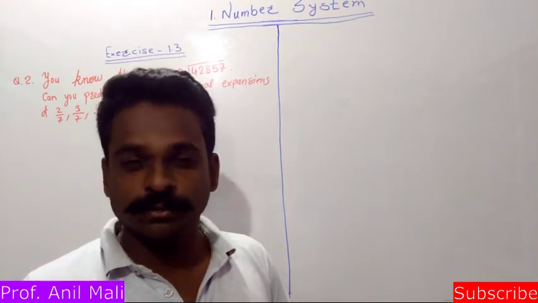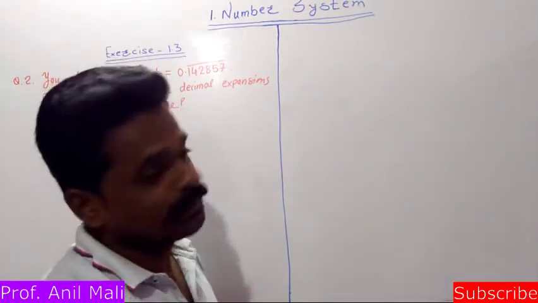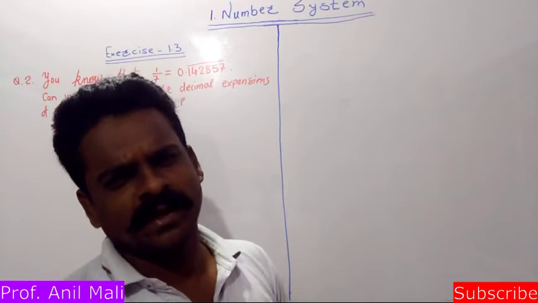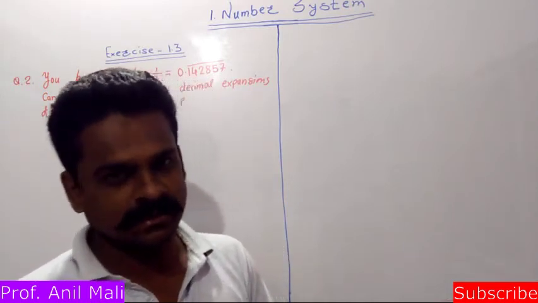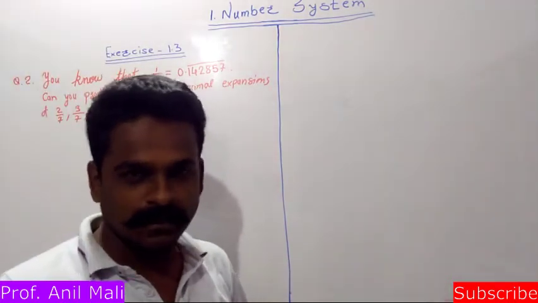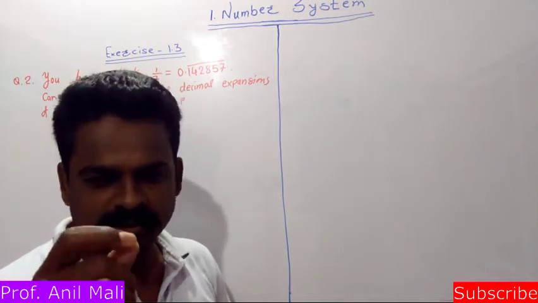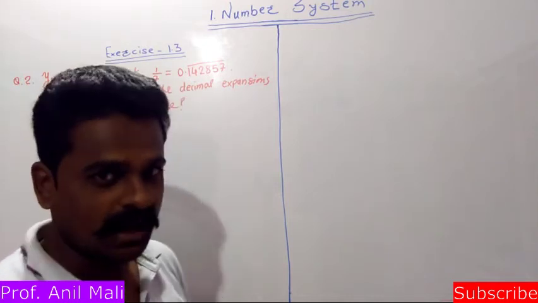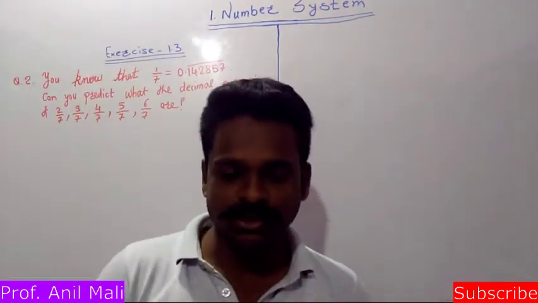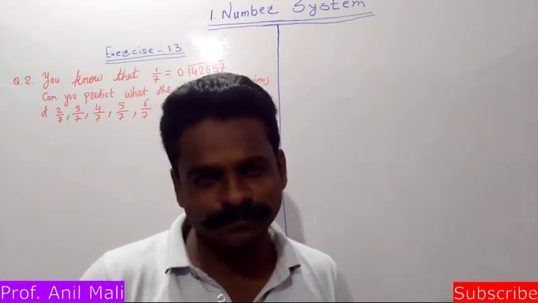Once again to chapter number 1 of 9th standard, the number system. Students, we are going to discuss exercise number 1.3 from the first chapter. From that exercise we have already discussed a question, and now we are going to discuss question number 2 from the same exercise. What is the question telling us?